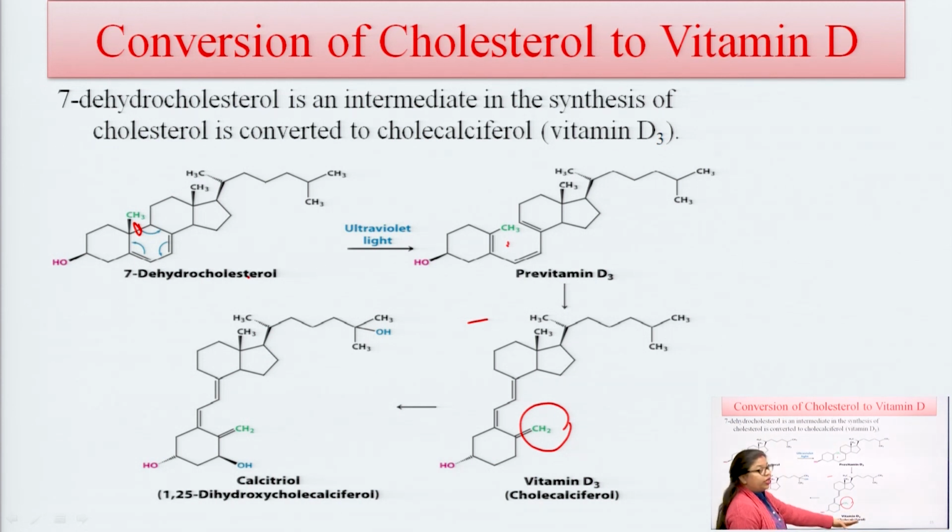This vitamin D3 or cholecalciferol is again converted into calcitriol, 1,25-dihydroxycholecalciferol. In this reaction, this structure is removed and there is formation of this calcitriol. So 1,25-dihydroxycholecalciferol is synthesized from cholesterol in this pathway.